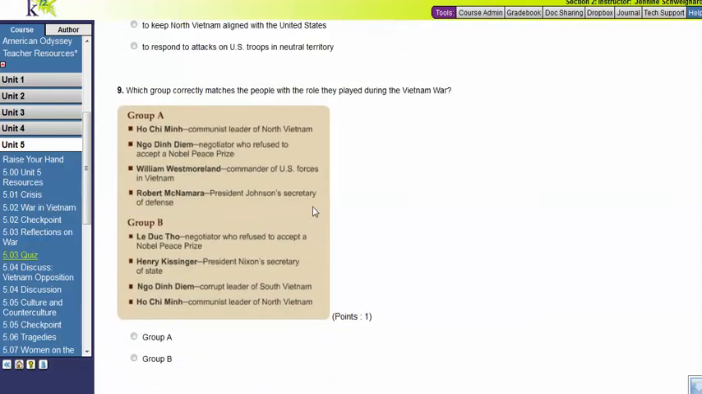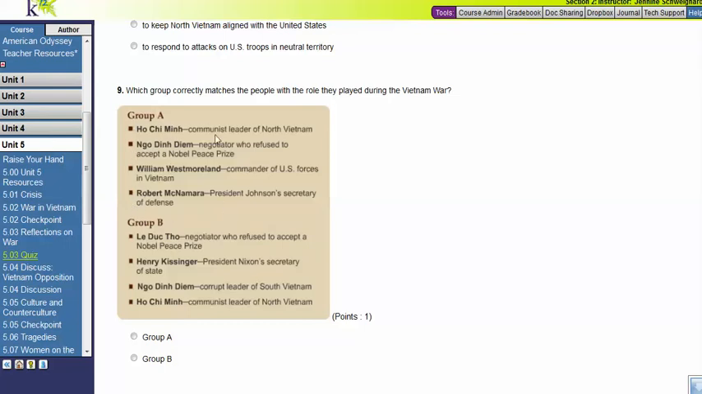Number 9, which group correctly matches the people with the role they played during the Vietnam War? A. Ho Chi Minh was the communist leader of North Vietnam. Ngo Dinh Diem, a negotiator who refused to accept a Nobel Peace Prize. William Westmoreland, commander of U.S. forces in Vietnam, or Robert McNamara, President Johnson's Secretary of Defense.